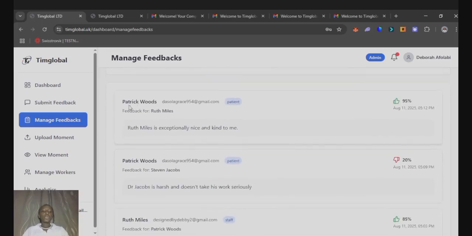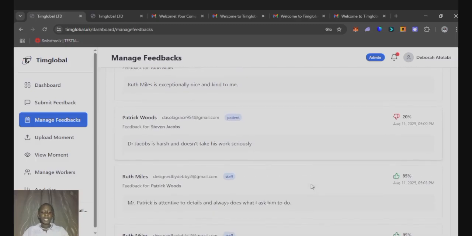So Patrick Woods submitted feedback about Ruth Miles, and the sentiment analysis done was 95%. Then the same Patrick Woods submitted feedback about Dr. Stephen Jacobs, and we can see that the feedback has a 20% sentiment score, which is bad.